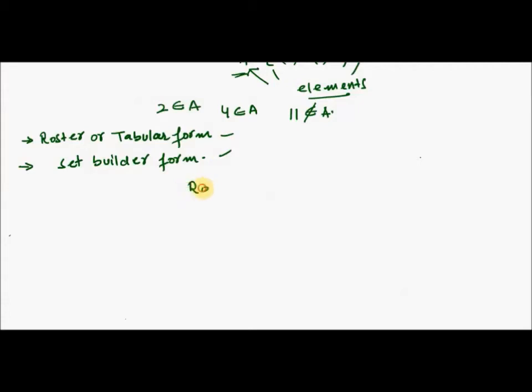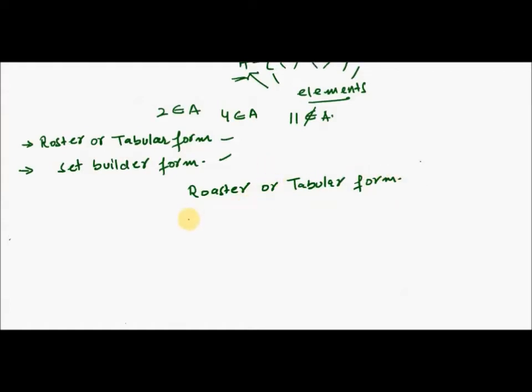Now let us first discuss the roster or tabular form, right? Now what does roster or tabular form mean? In a roster or tabular form, all the elements of a set are written.